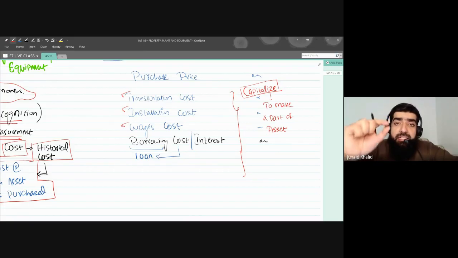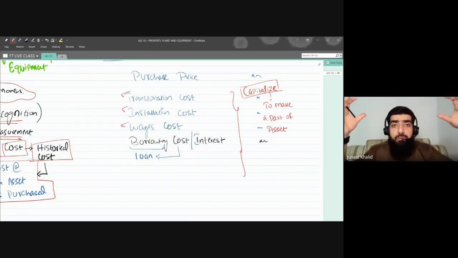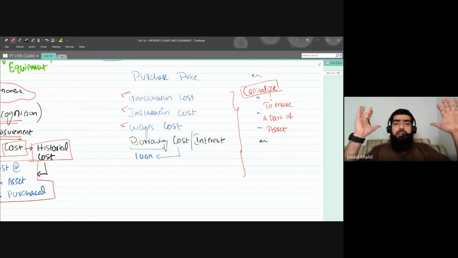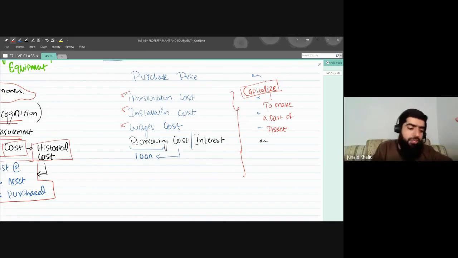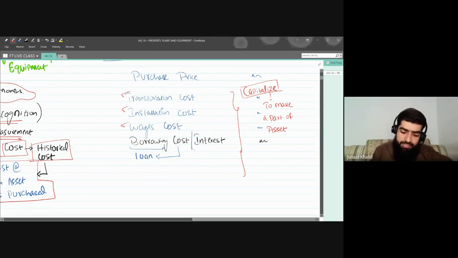Let me repeat my sentence. Please open your mind. We are going to add interest in the value of the non-current asset. So how, why, when? The answers to these questions will be taken from the standard, and that standard is known as IAS 23.